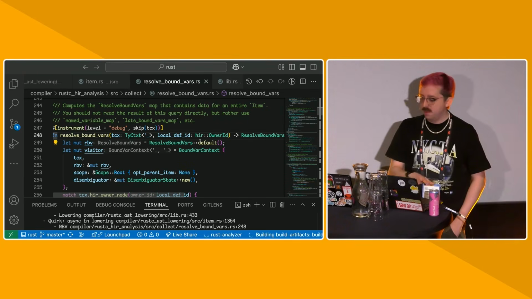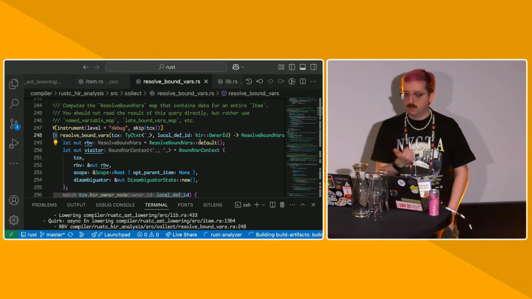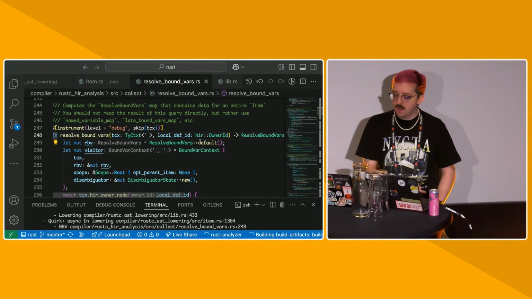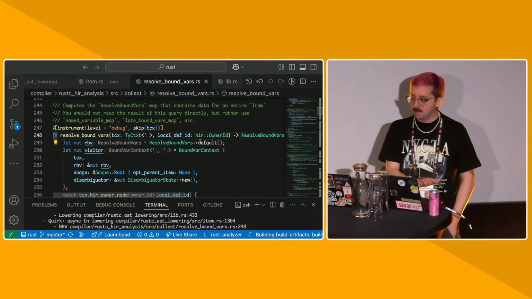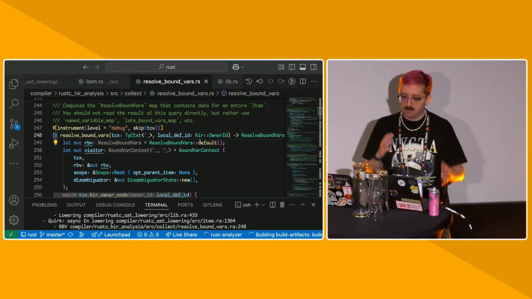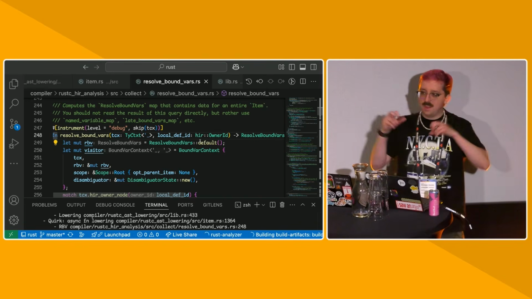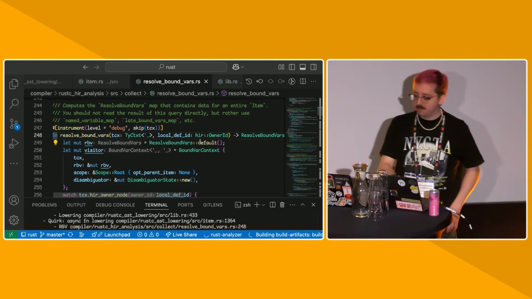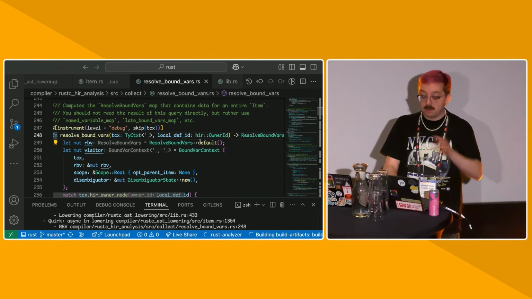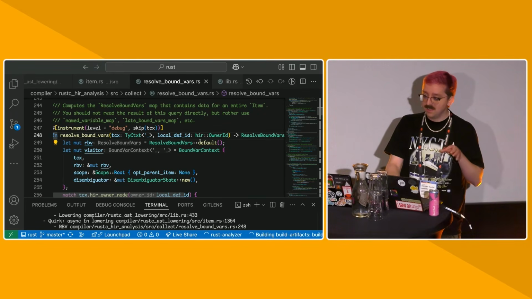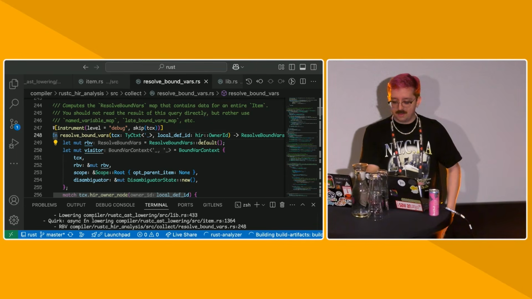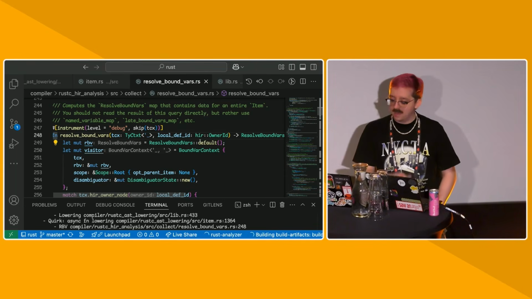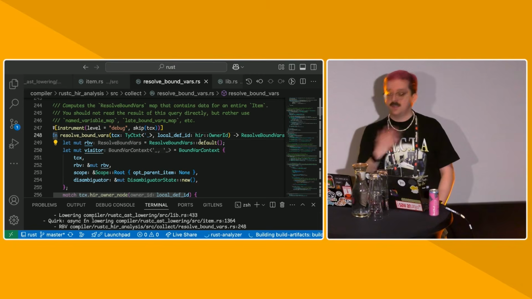We also at this point re-resolve type and const parameters. This is because we have some features in flight like non-lifetime binders that need to know whether some things are kind of higher ranked or not. And resolve bound vars is the first time that we actually have sufficient information to know whether things are higher ranked or not. So RBV is responsible for doing that. It works on the HIR and gives us the sufficient information to actually lower into the next representation, which we will call middle.